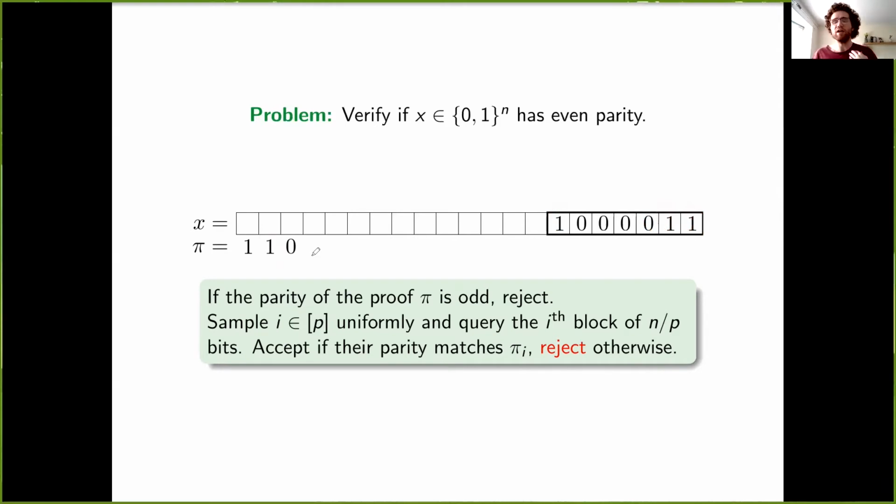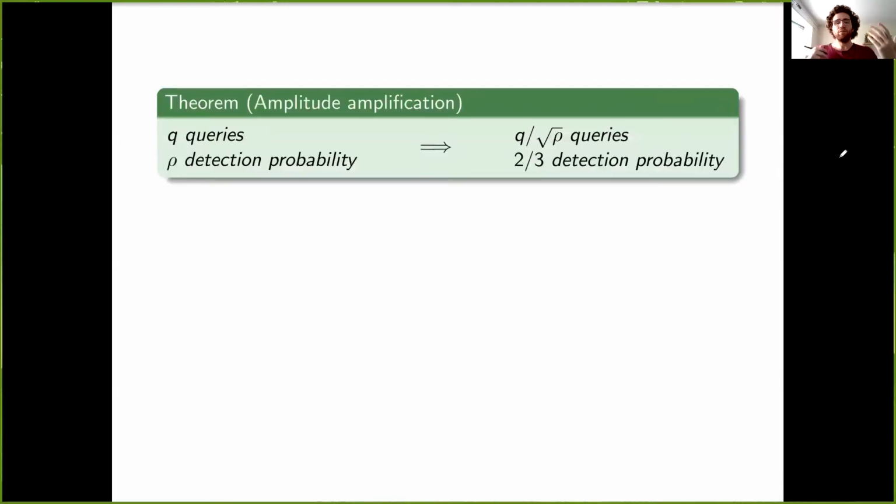Okay, so we can see here that if the prover cheats in a single block, then the probability that we'll catch the prover cheating is 1 over the number of blocks. And we'll use this in a second. Okay, so just to remind you of what amplitude amplification does, it takes an algorithm that makes Q queries and detects an error with some small probability and turns it into an algorithm that makes a larger, but not too much larger, number of queries and detects an error with constant probability.